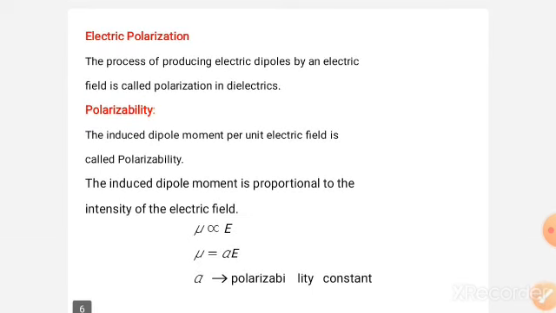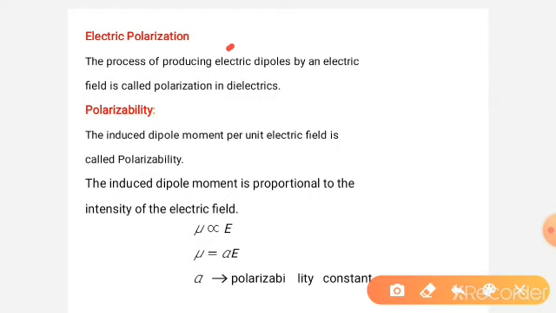The process of producing electric dipoles by an electric field is called polarization in dielectrics.